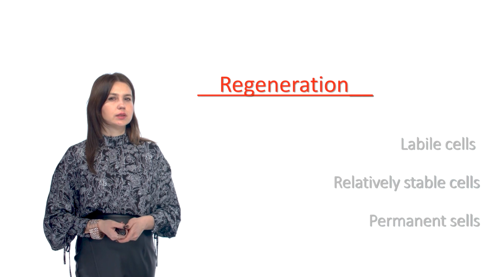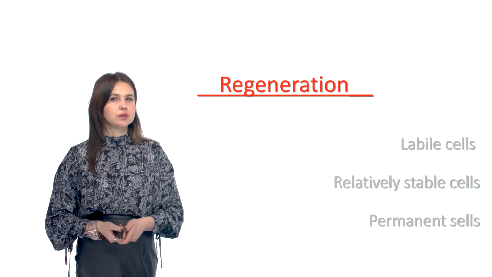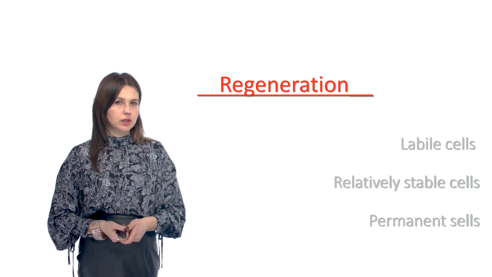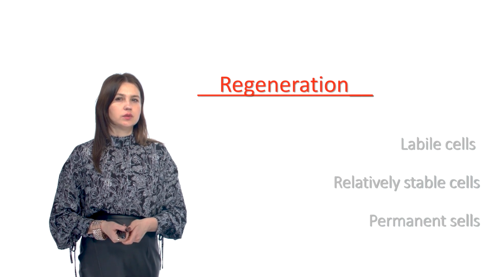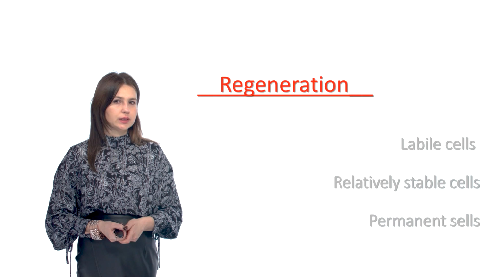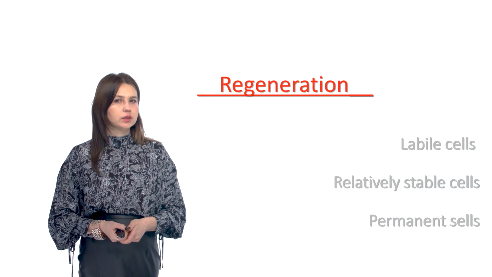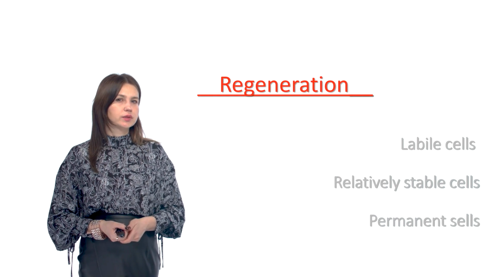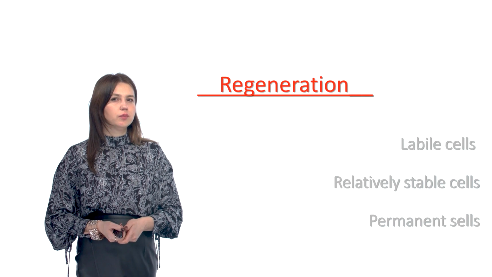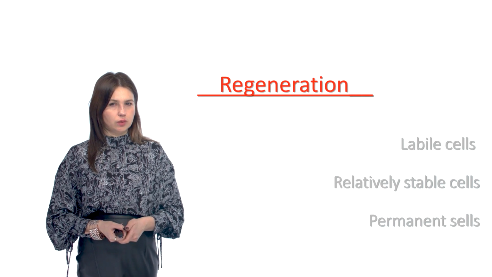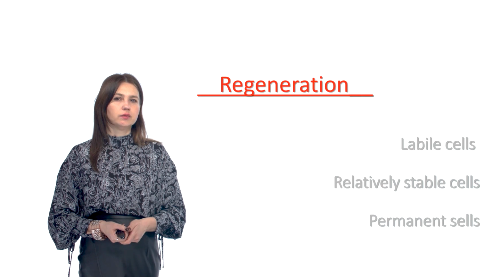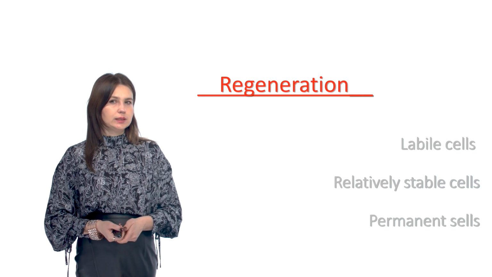Permanent cells: neurons in the central and peripheral nervous system and myocardial cells. Complete recovery is not possible. Therefore, damage of the organ tissue built of permanent cells is always accompanied by the formation of a scar. Thus, the loss of permanent cells due to necrosis leads to disruption of the function of these organs.